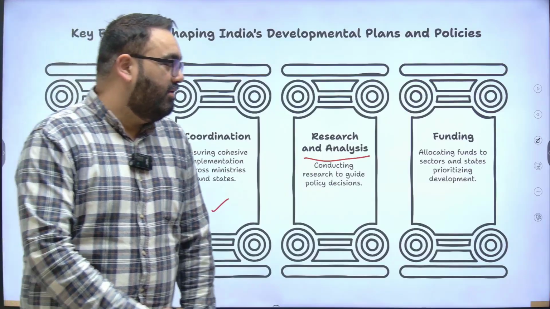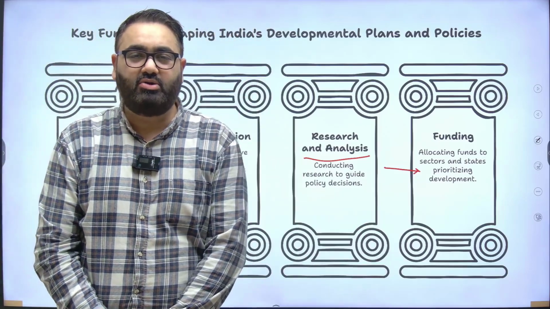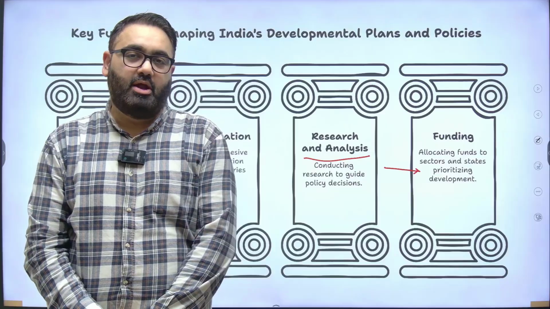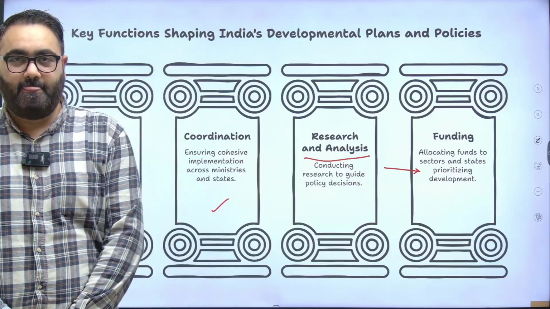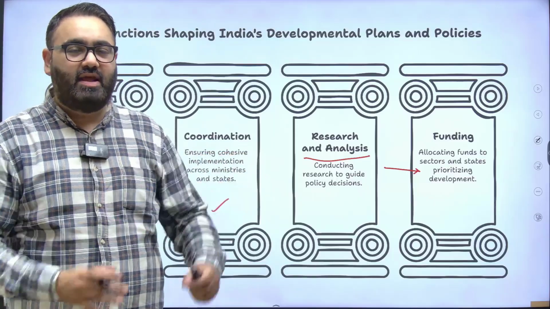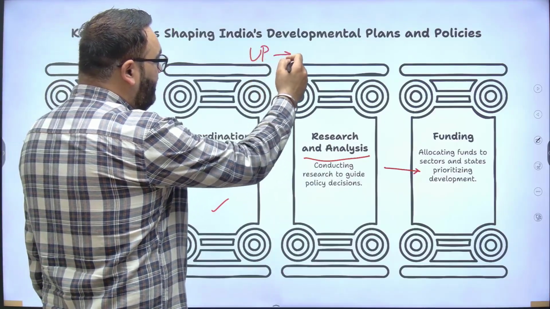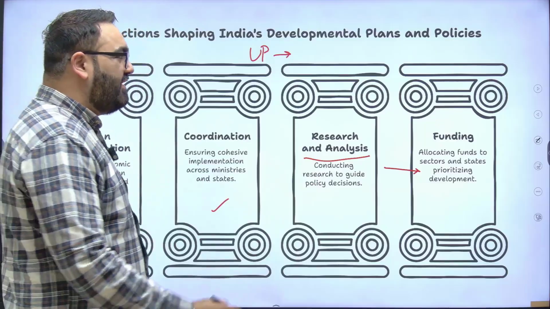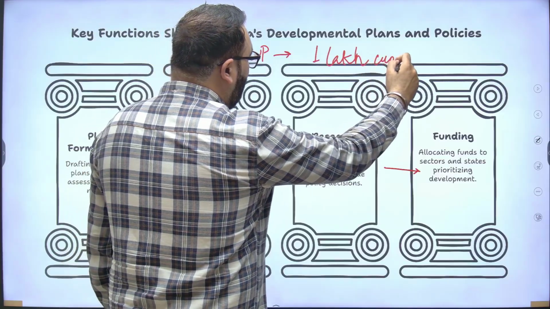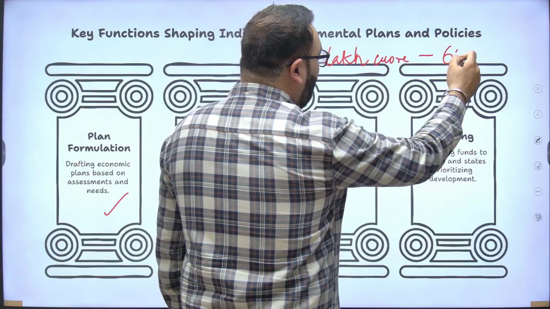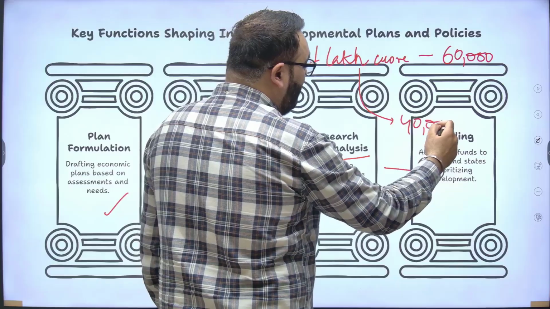Apart from that, making sure that the states and different sectors also get funds according to their own 5-year plan. As I told you, not just the central government, but the state governments also had to individually make their own 5-year plans. And in turn, they would submit them to the Finance Commission. Let's take an example. Let's say Uttar Pradesh made a 5-year plan. And the 5-year plan said that in the next 5 years, we would require to spend 1 lakh crore rupees. Out of that, 60,000 we can manage on our own, but they request 40,000 crore rupees of support from the central government.